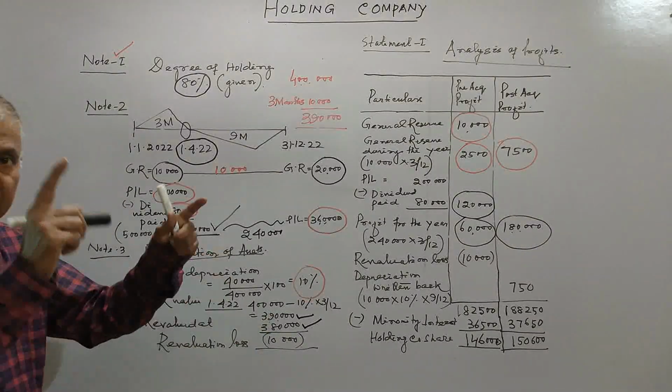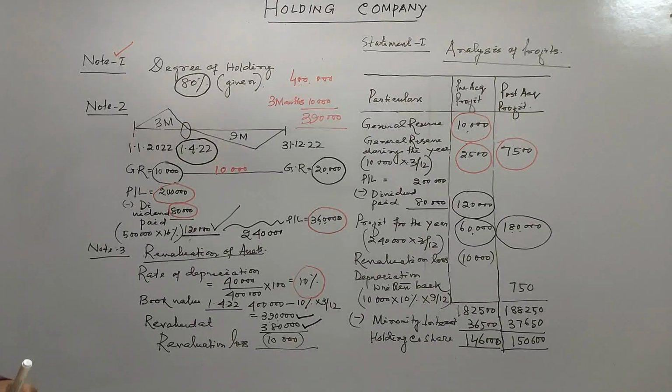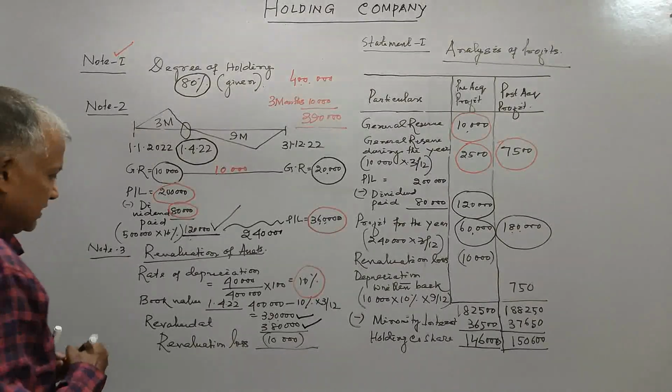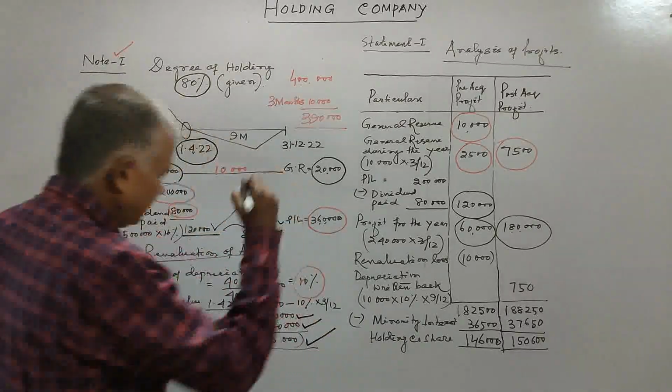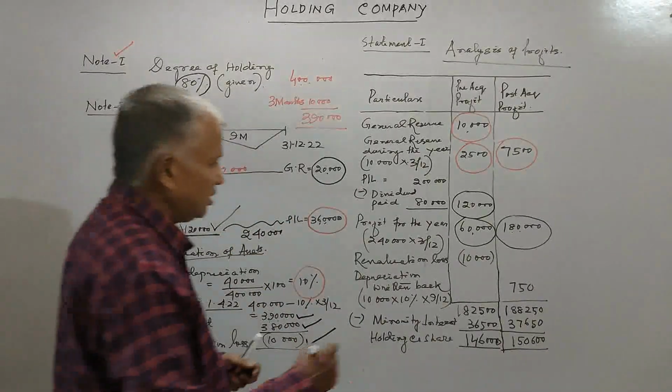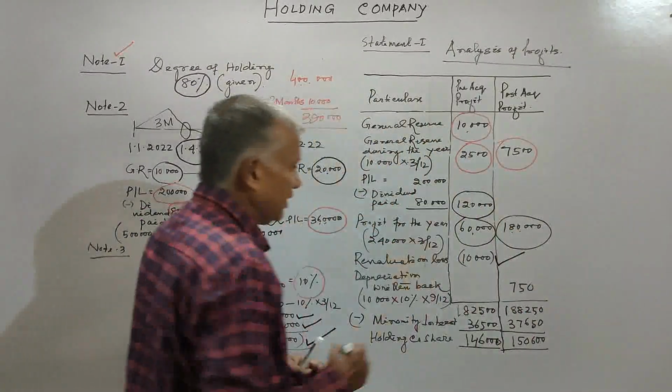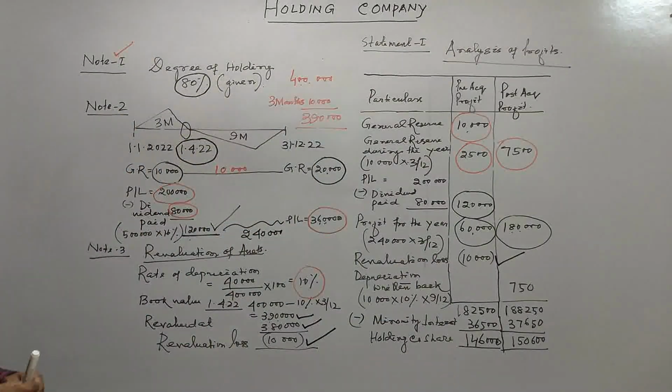So 3,90,000 becomes 3,80,000. Therefore, there is a revaluation loss. This revaluation loss we have taken here as capital loss in the pre-acquisition period.